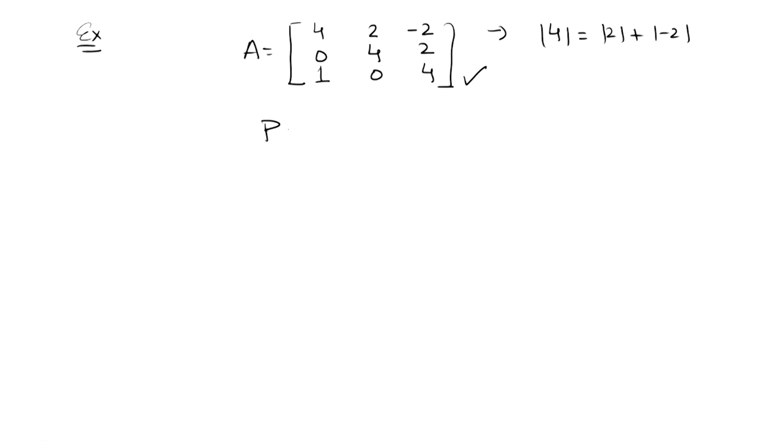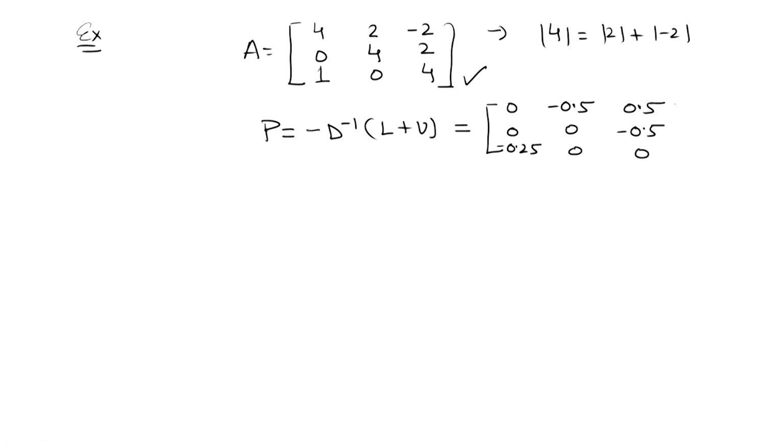So, if we talk about the Jacobi method, let me calculate the iteration matrix for the Jacobi method. It will be minus D inverse into L plus U, and it comes out to be 0 minus 0.5 0.5, 0 0 minus 0.5, minus 0.25 0 0.